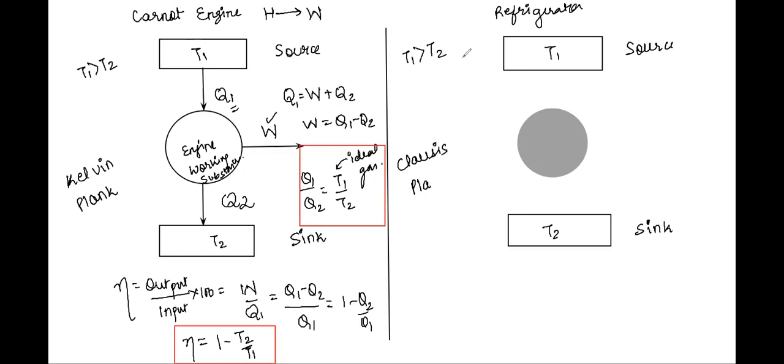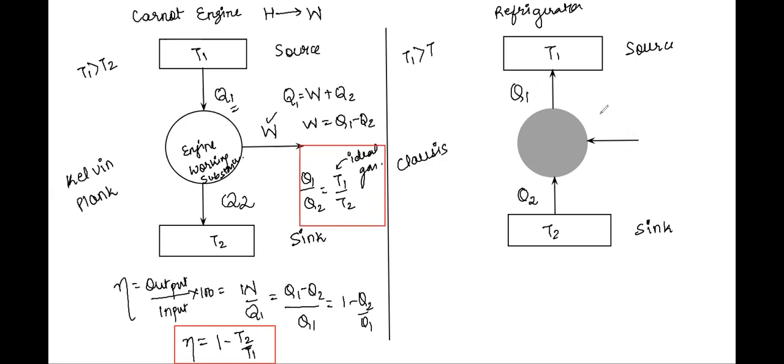Now, the Clausius statement tells you that you cannot transfer heat from this cold body to the hot body without taking the aid or help from an external agency. Some external agency has to help so that the heat coming from the colder body, let's say Q2, can go to the hotter body, let's say Q1.